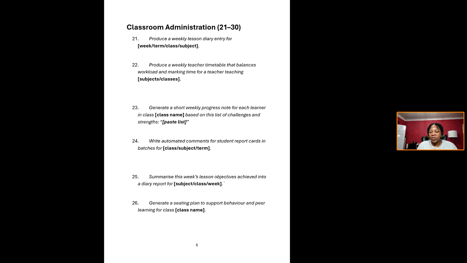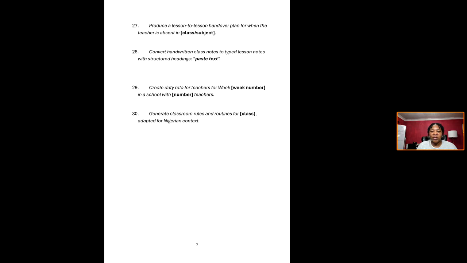So you can do this, and if you upload your student data, you can instruct the AI to do a lot of things for you. Generate a seating plan to support behavior and peer learning for class so and so. So generate classroom rules and routines.